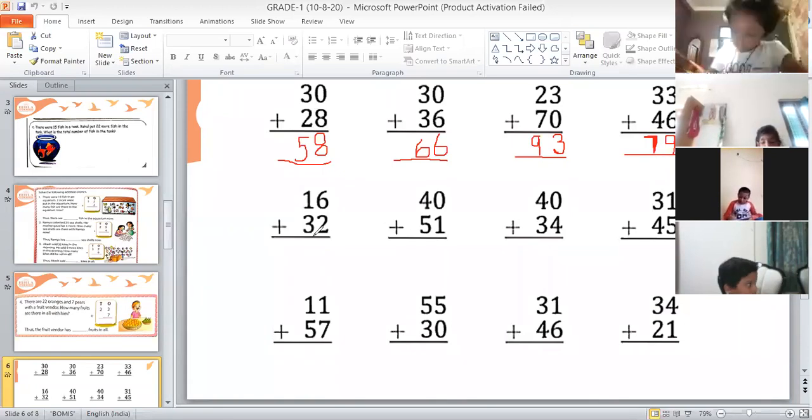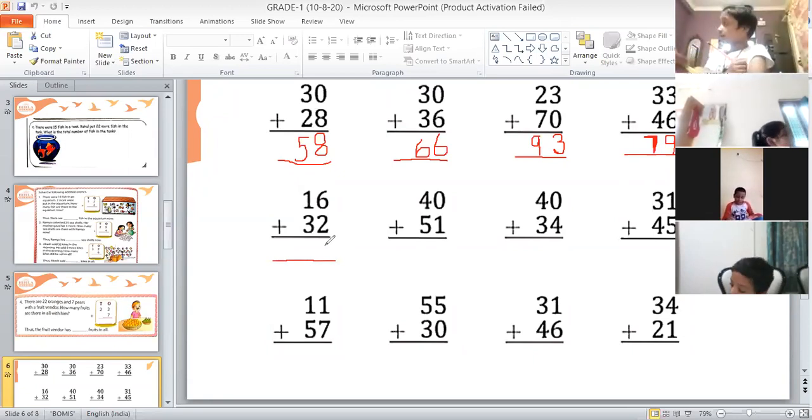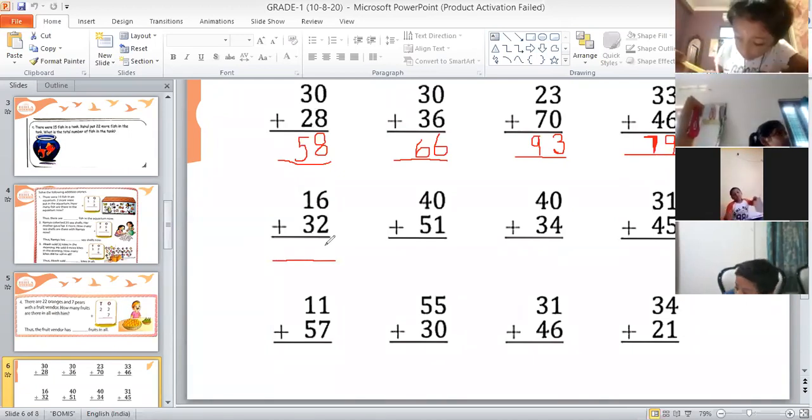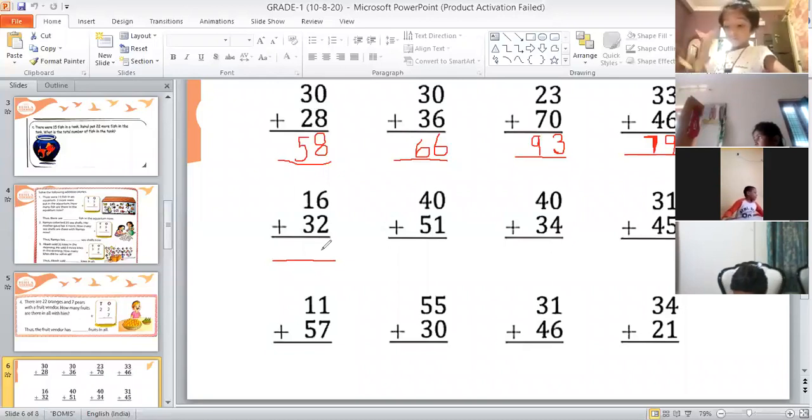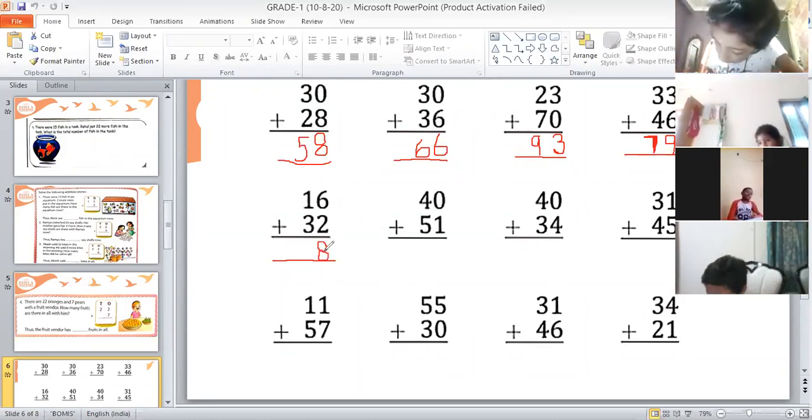So now Ketan, tell me, 6 plus 2, how much? Start counting after 6 and count 2 forward. 7, wrong. 8. So 6 plus 2 is 8. Very good. And 1 plus 3, how much? Start counting after 1 and count 3 forward.